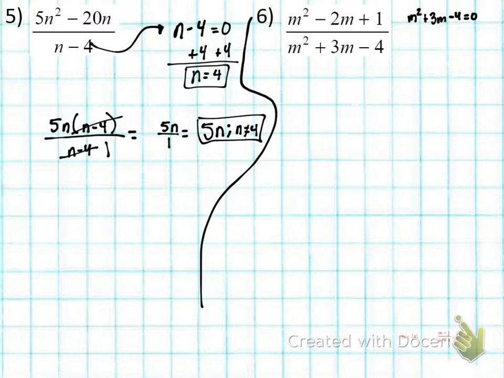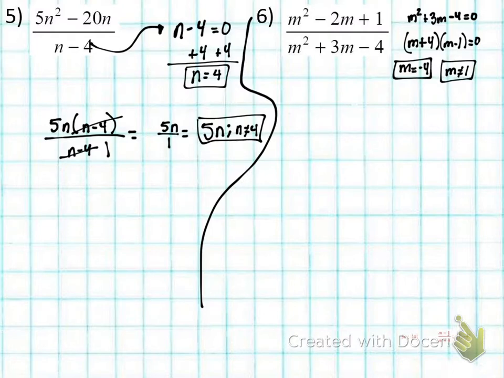Isn't this m plus 4 times m minus 1 equals 0. Then each of these becomes its own equation. So we got m plus 4 is equal to 0, so m cannot equal negative 4. And m cannot equal positive 1. Okay, that's for the excluded values.